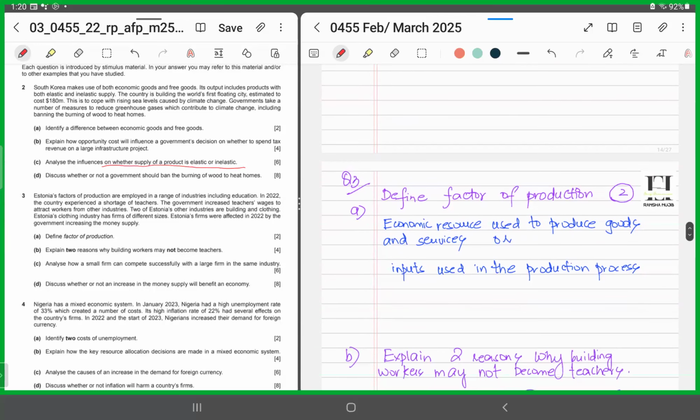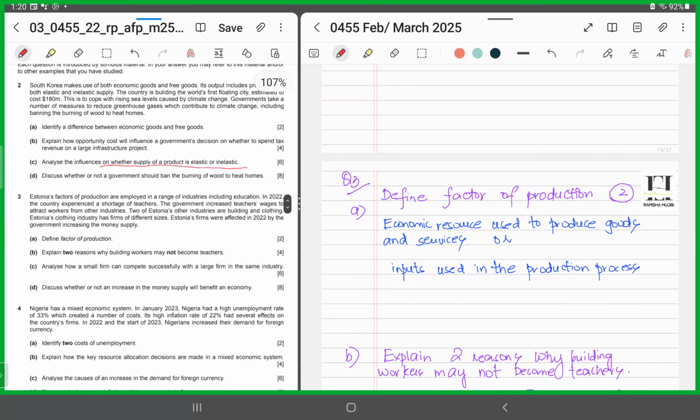Question number 3. Let's read question number 3. Source first. It says Estonia's factors of production are employed in a range of industries, including education. In 2022, the country experienced a shortage of teachers. The government increased teachers' wages to attract workers from other industries. Two of Estonia's other industries are building and clothing. Estonia's clothing industry has firms of different sizes. Estonia's firms were affected in 2022 by the government increasing the money supply.